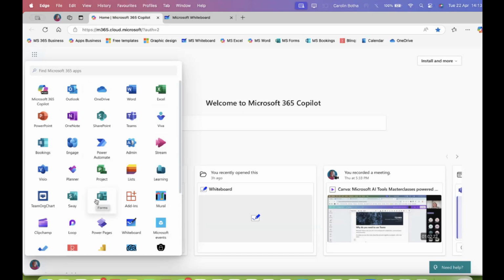These are business standard license apps. You will not have all of them when you don't have a business account. So we've been here before for Sway, because it's only online. Forms, only online. Bookings, also only online. So we've tackled a couple of these that are only online, compared to Word, Excel, PowerPoint, that are also available as apps, as well as OneNote that we've done. Yeah, we've tackled quite a couple of these.